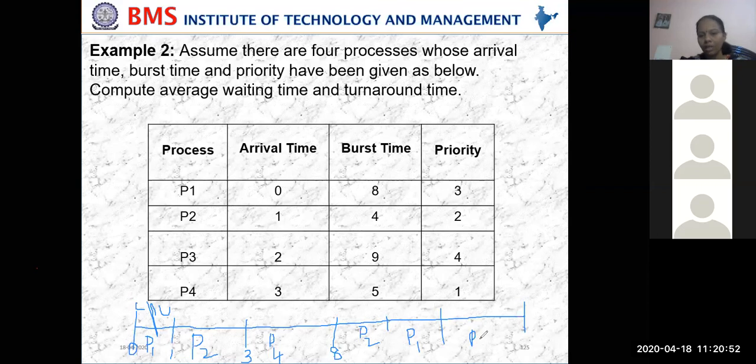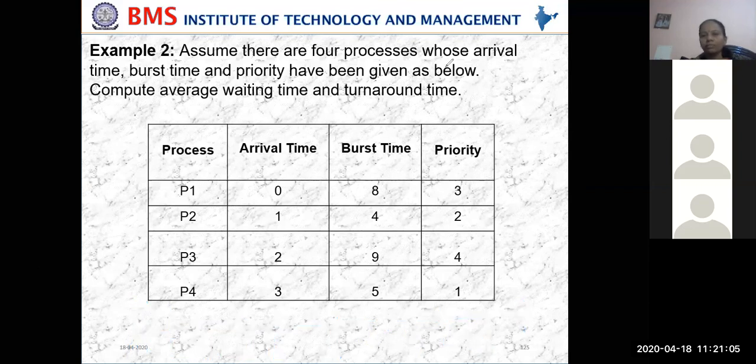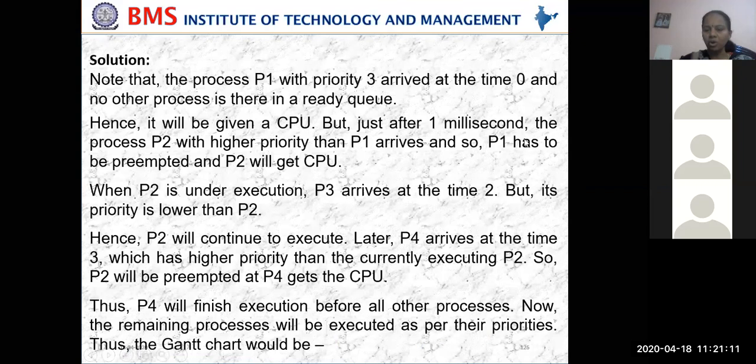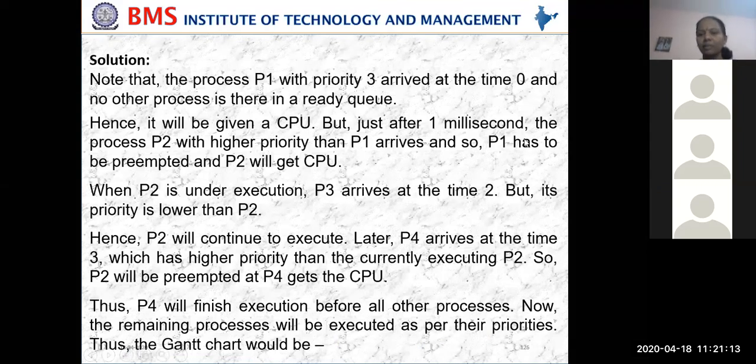P3. So this is the Gantt chart we have to draw for this one. This is the first step. We have to do it for any of these problems. The same thing you can see in the next slide, what we have drawn. This is the explanation. Do you want me to read out the same thing? What I've explained is just an explanation, because the people who are absent should be able to understand my PPTs